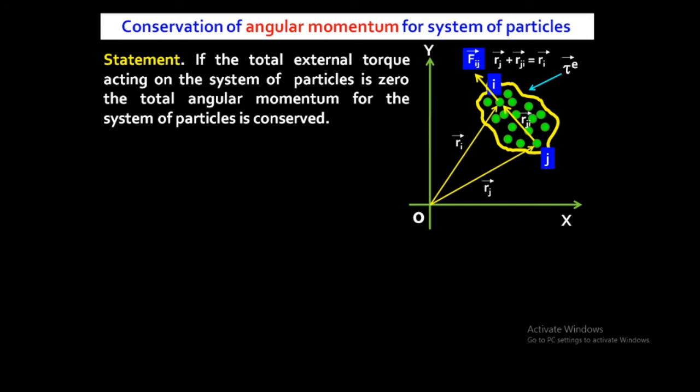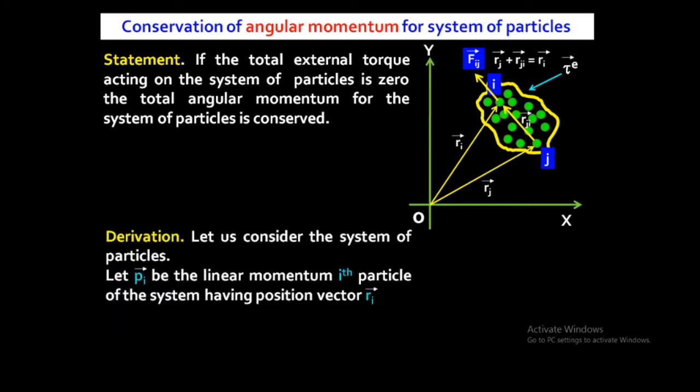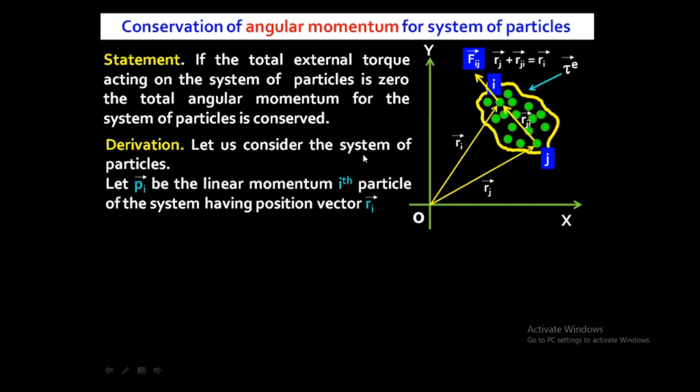So we'll prove that if external torque acting on the system is zero, then how the angular momentum is conserved, we will see mathematically. Okay, so consider a system of particles. So this is the system of particle. I already told you in the diagram, these green circles are the particles and this yellow boundary means system of the particles. Inside that system the particles are present. So let us consider the system of particles.